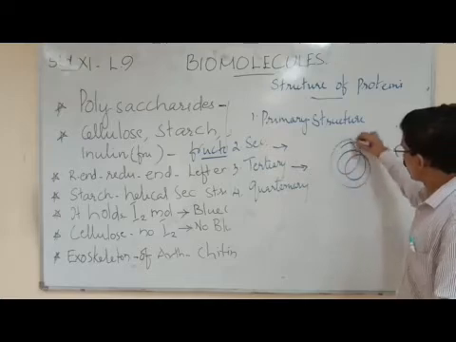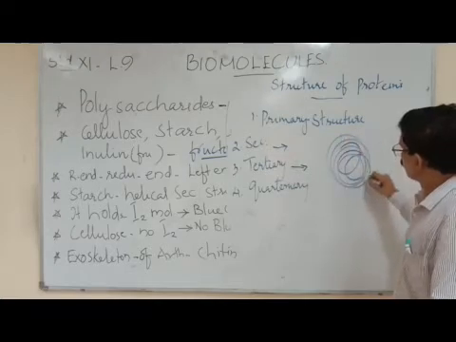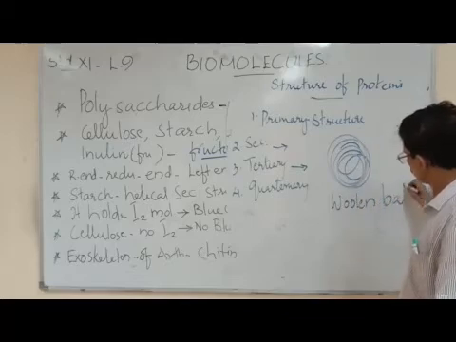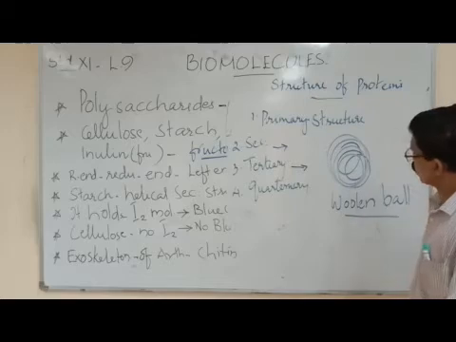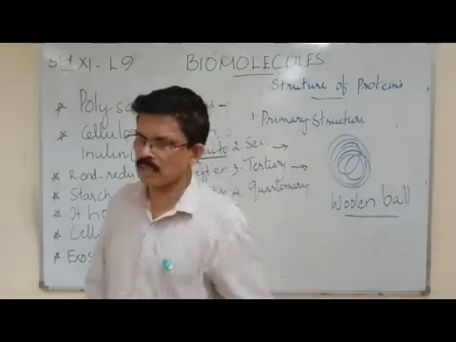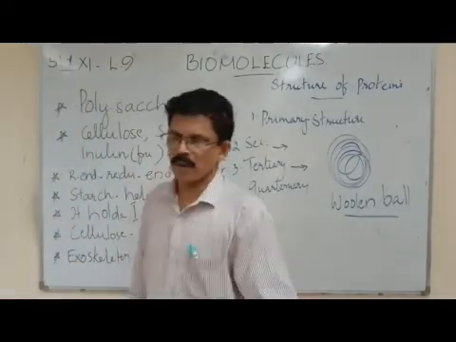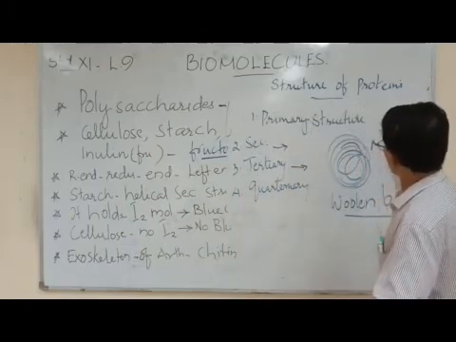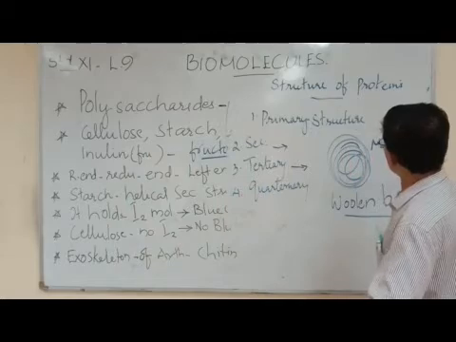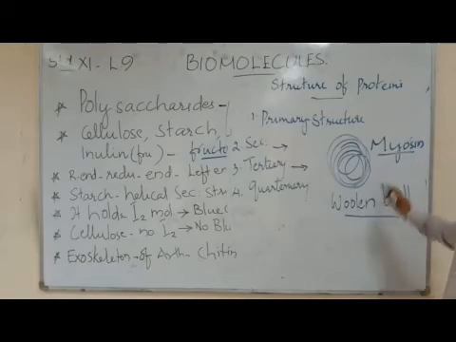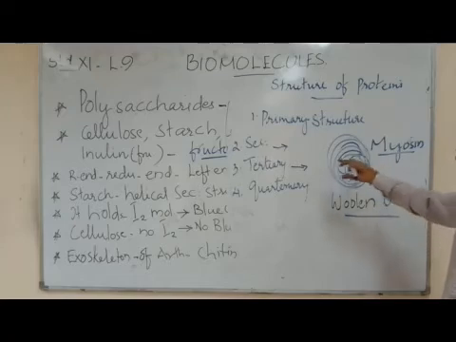Now the tertiary structure forms what we call a woolen ball-like structure. We can see the woolen ball-like structure in the case of myosin protein. Myosin is found in the muscles. Myosins are muscle proteins, contractile proteins. So they are made up of tertiary structure.